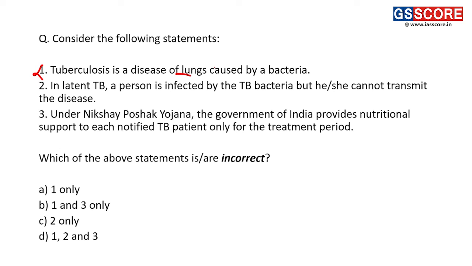Fine. But it can affect any part of the body, right? It is not only restricted to lungs, it can affect any part of the body, but commonly it occurs in lung, and that's why first statement is incorrect statement. It is not the disease of lungs only. First statement is incorrect. Second, in latent TB, a person is infected by TB bacteria, but he or she cannot transmit the disease, right? So this is a correct statement regarding TB. In latent TB, a person will have TB bacteria, but that person will not transmit the disease, right? So first statement is incorrect, second is correct.